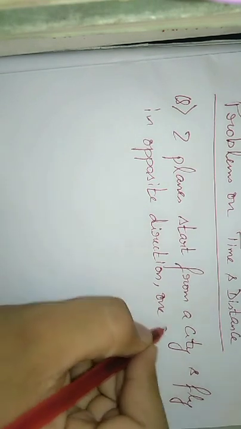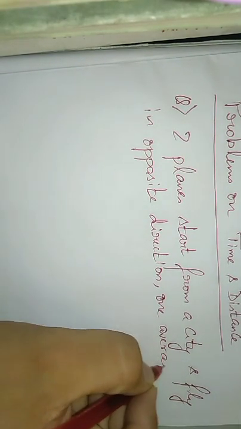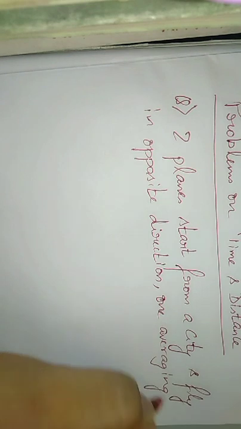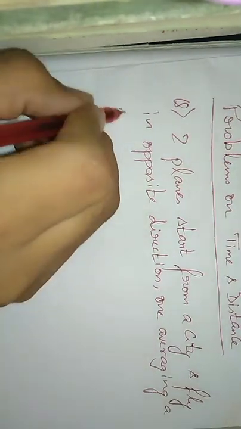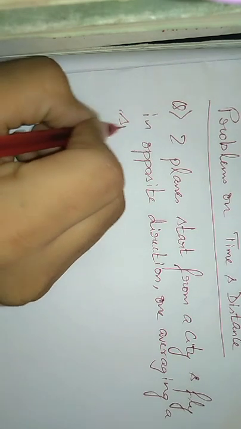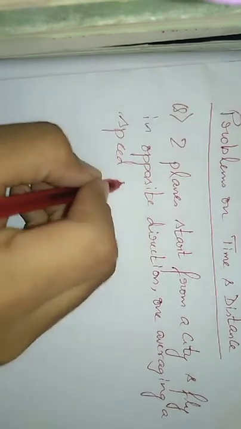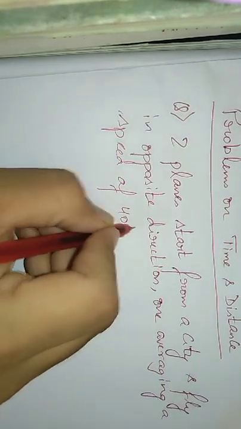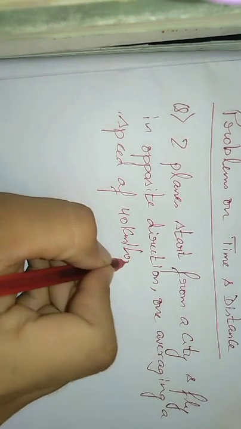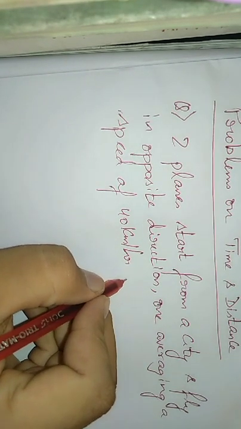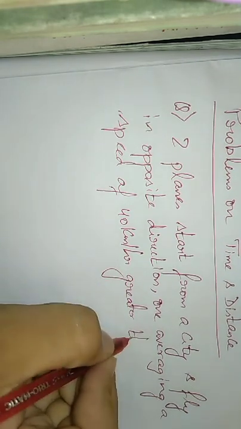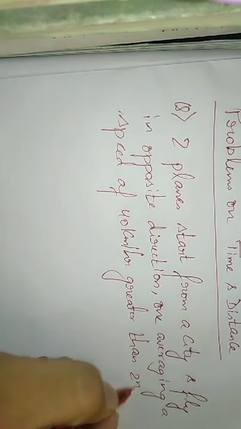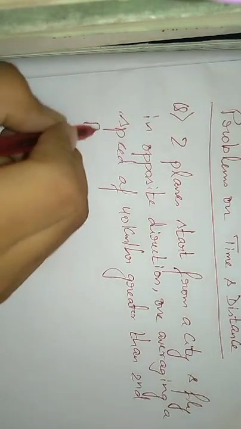One averaging a speed of, there are two planes, one is flying at a speed of 40 kilometer per hour greater than the second plane.